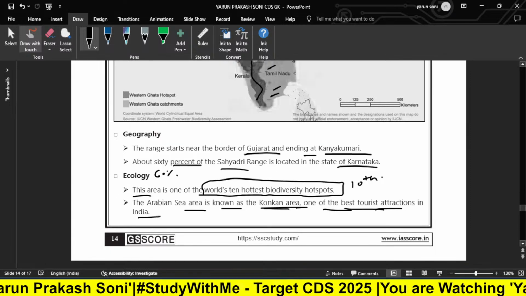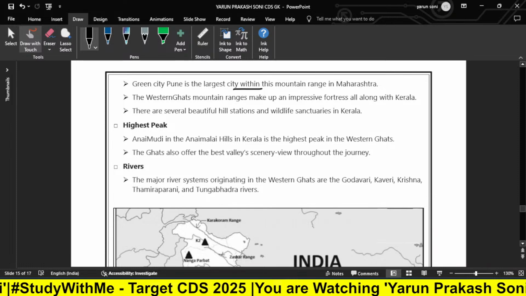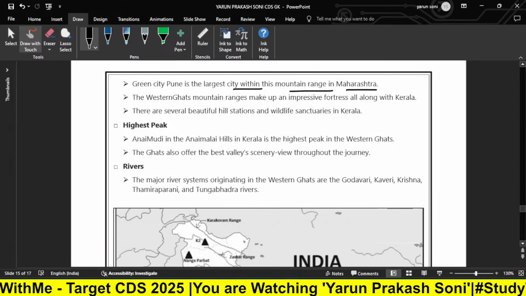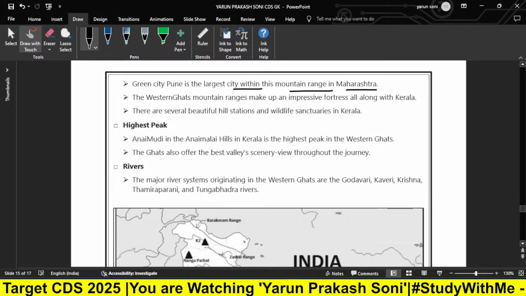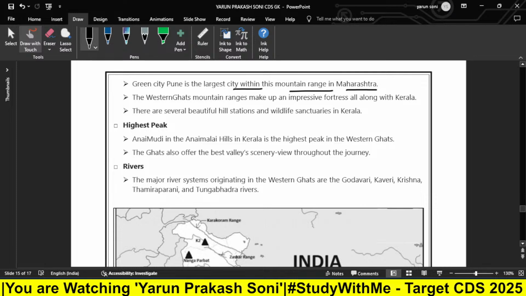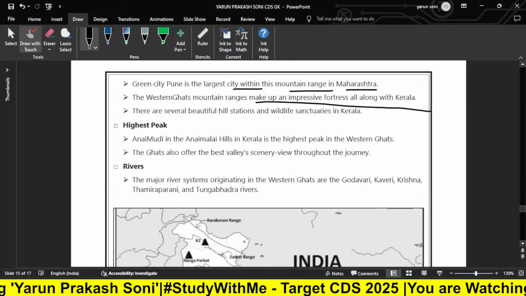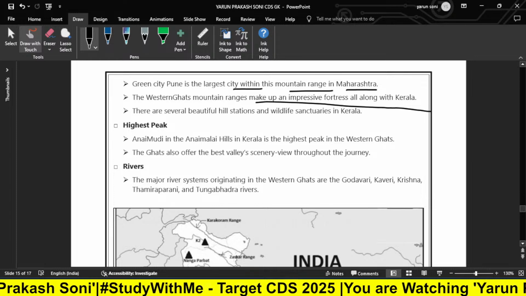So we have a green city. Pune is the highest city within a mountain range in Maharashtra. So पुणे हमारे बहुत सारे माउंटेन होते हैं, वो किस वजह से होते हैं हमारे, this particular range की वजह से. The Western Ghats mountain ranges make up impressive forts all along with Kerala.